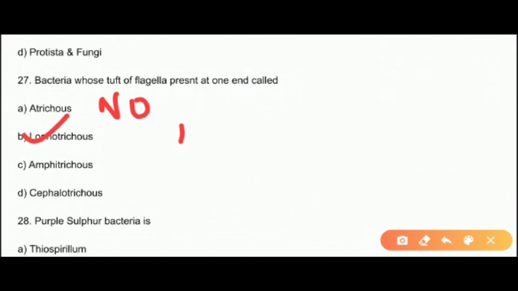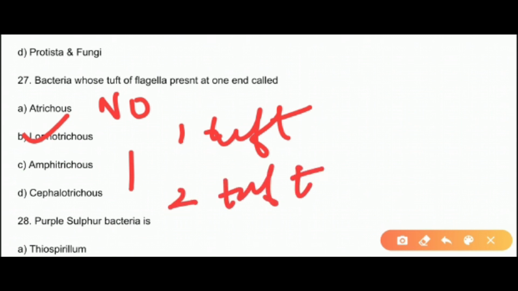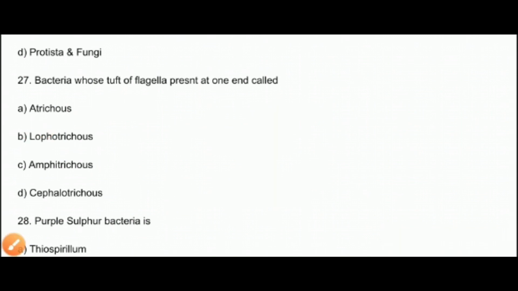Amphitrichous means a single flagellum is present at both ends. So Lopho is one tuft, but Amphi means only a single flagellum at both ends. Now Cephalotrichous means two tufts, matlab tufts of flagella are present on both the sides, right? And at last Peritrichous was when the flagella are present all over the body surface. So the answer to this question is B, that is Lophotrichous.